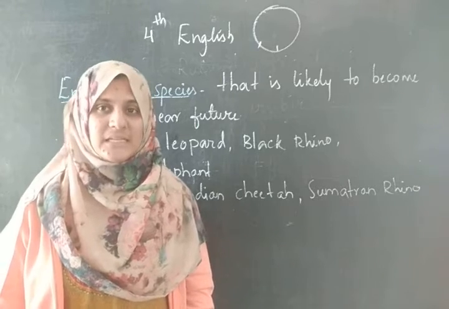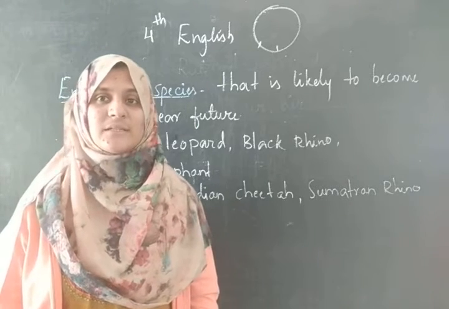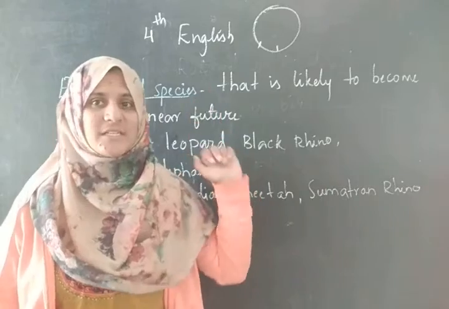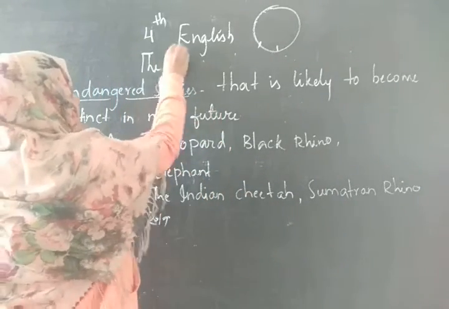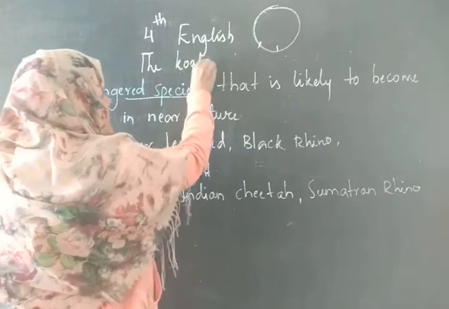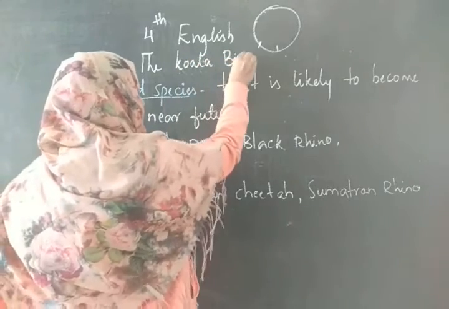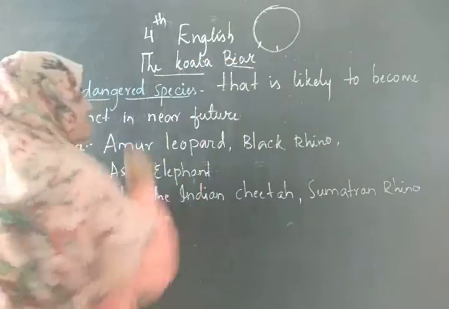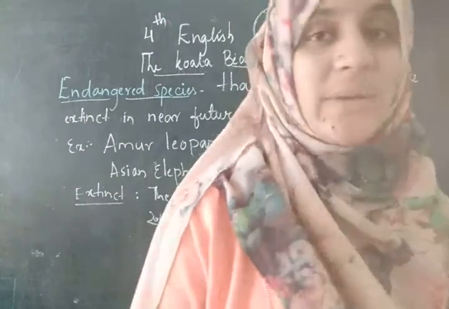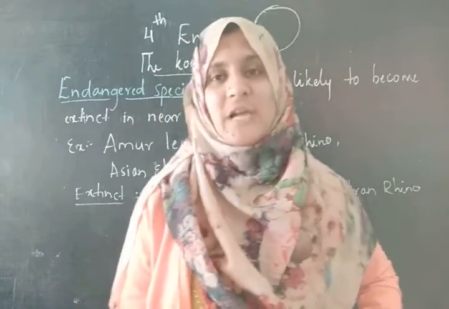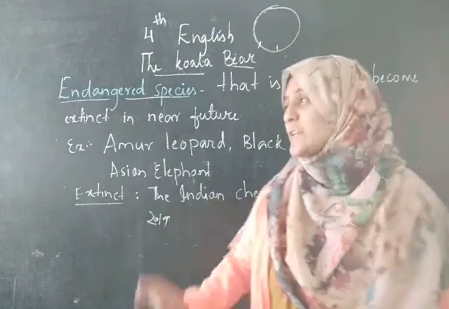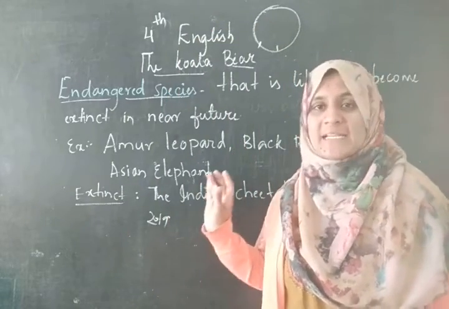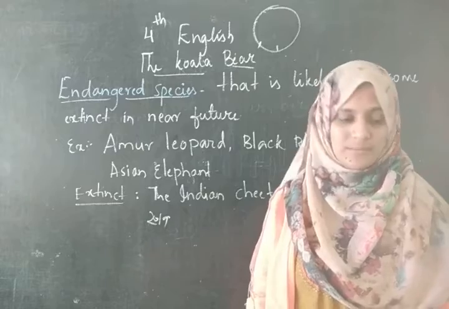Today, in this class, we shall start with an endangered species, the koala bear. It is given on page number 20 in your Sunshine book, unit 3. Now you know the difference between endangered species and extinct animals.